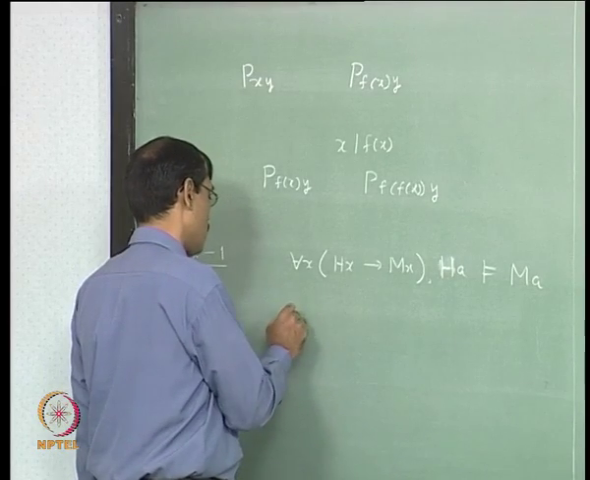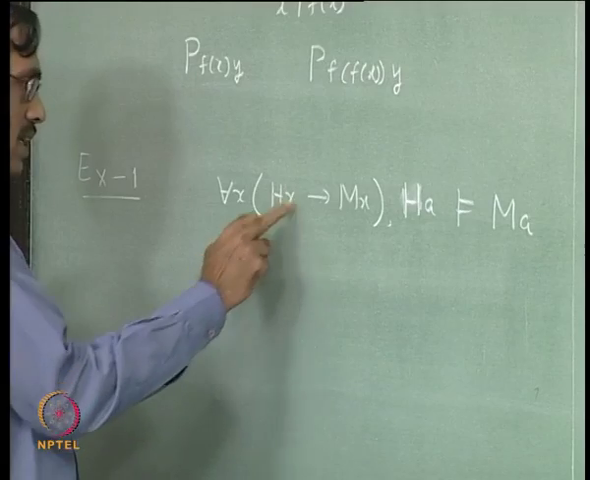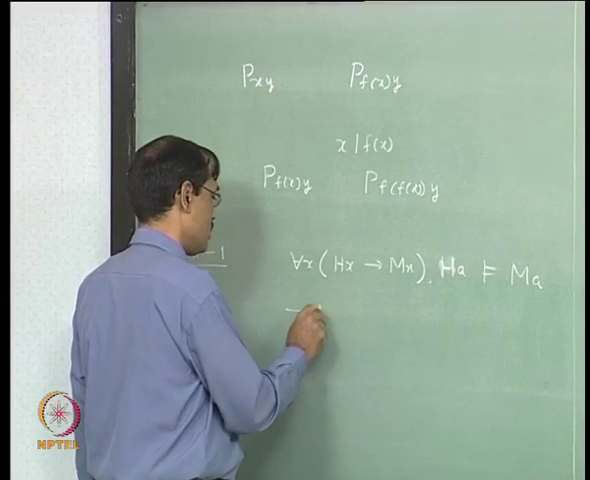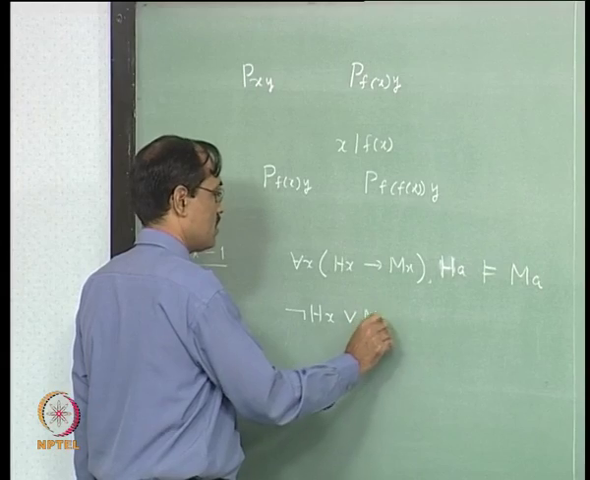So, when converting to clause set we would get from this, Hx implies Mx, for all x is simply omitted, right. So, that is same thing as not Hx or Mx, this is a clause.